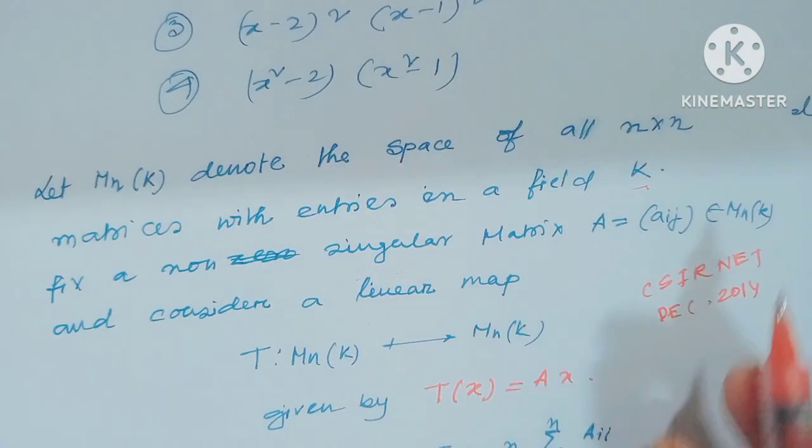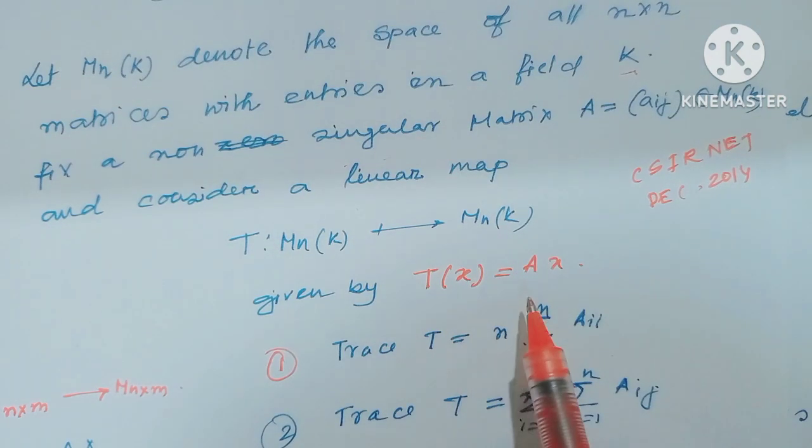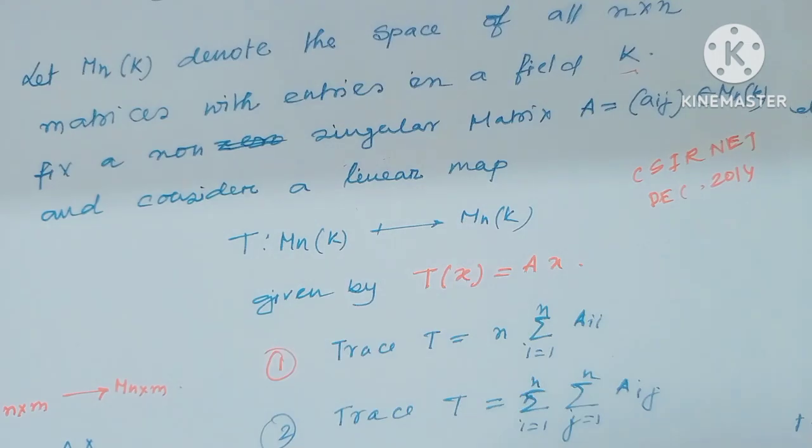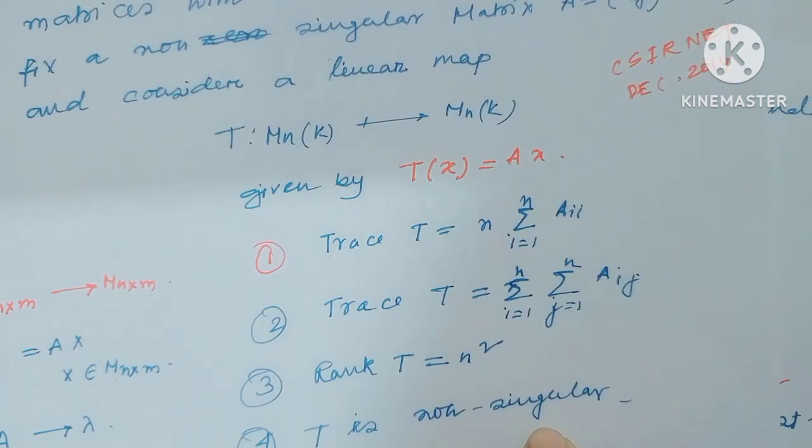Then consider a linear map T from MNK to MNK given by T of x equal to Ax. Then the question is about trace, rank, and whether T is non-singular.